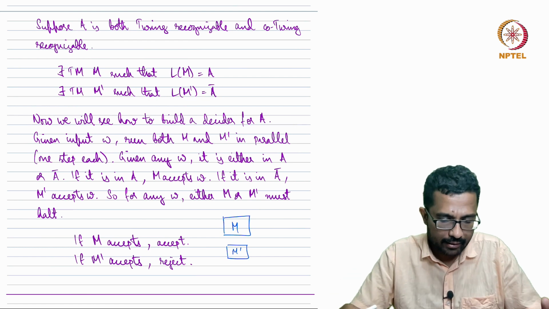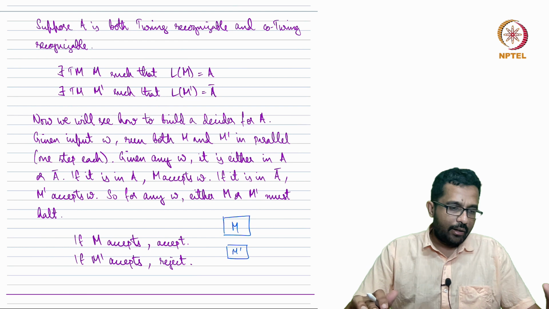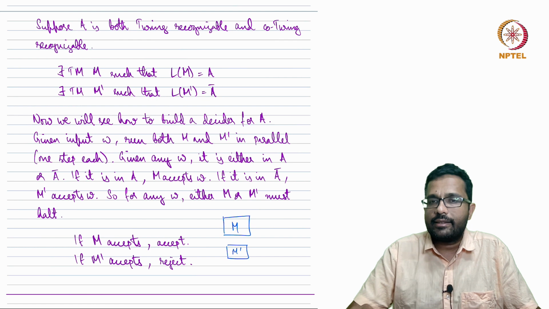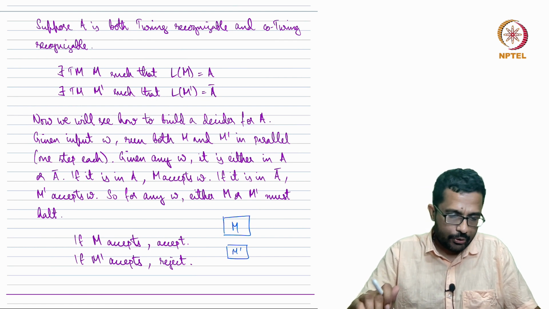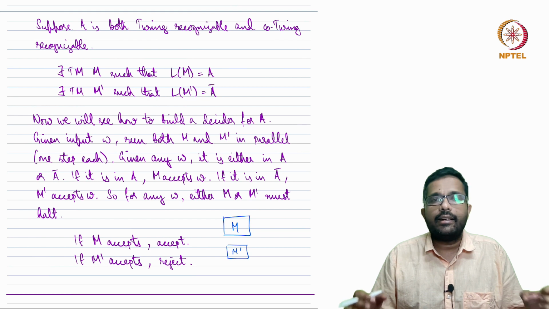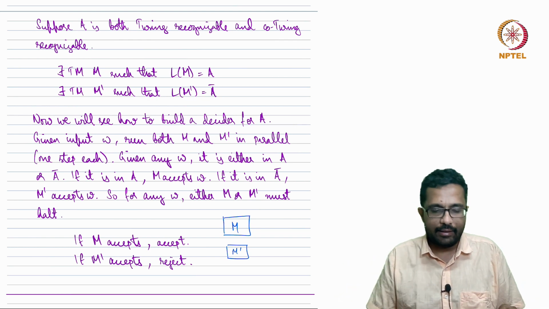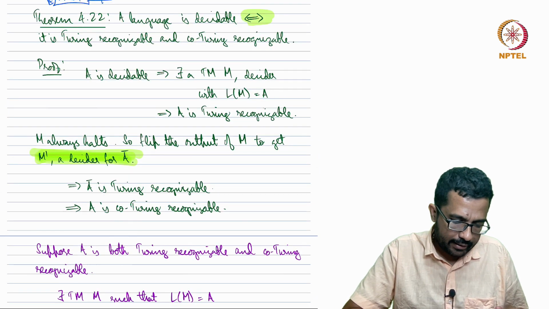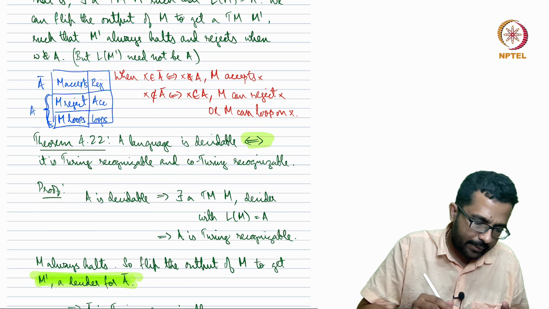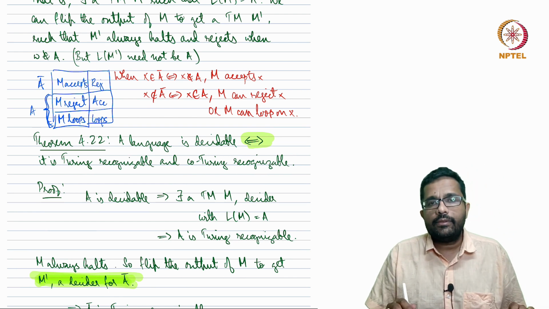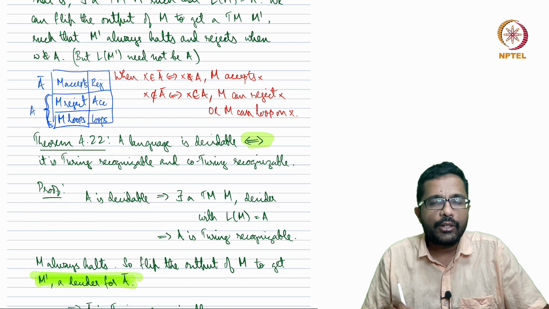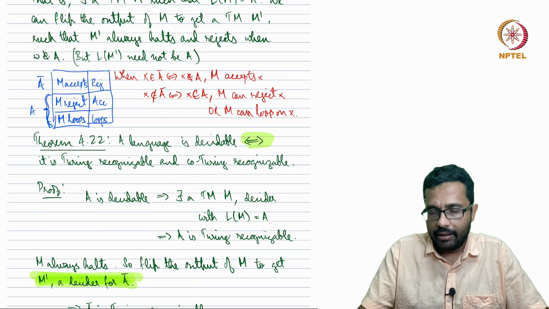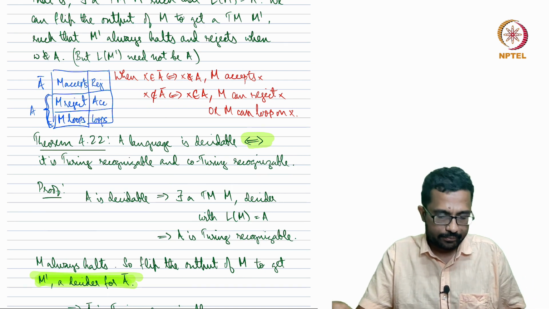So this is a decider, because regardless of the string, if it is in A, it is accepted, and if it is not in A, it is rejected. So we are combining a recognizer for A and a recognizer for A complement to build a decider for A. So again, stating the result: a language is decidable if and only if it is both Turing recognizable and co-Turing recognizable. If these two are satisfied, then it has to be decidable.